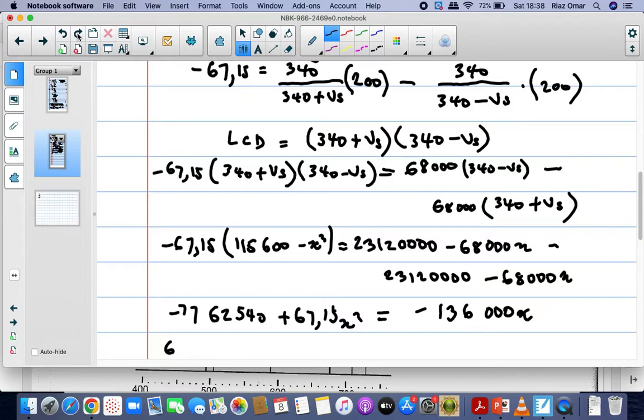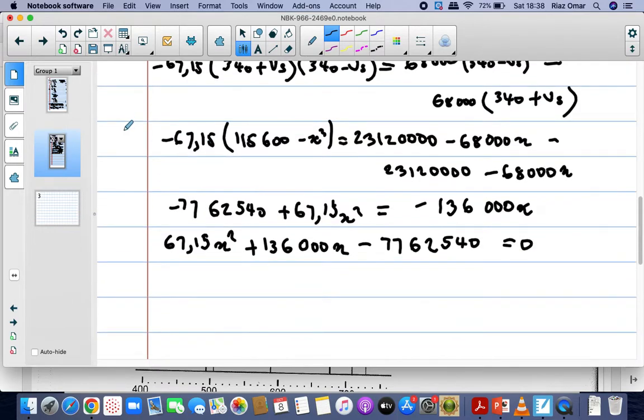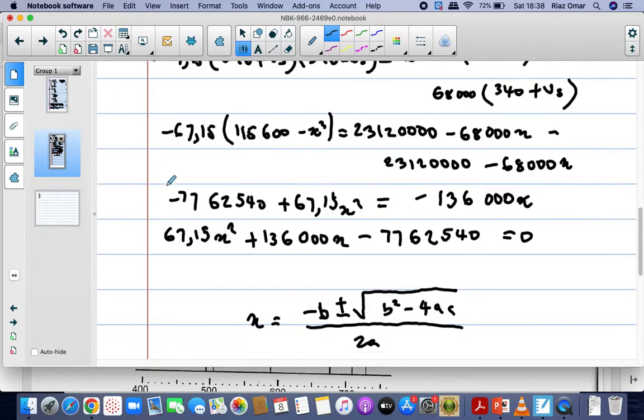So we see we've got a number, an x squared, an x, and a number itself. So we can put it all on one side, and this is what we've got: 6715x squared plus 136,000x minus 77,62540 is equal to 0. So now what we can do is use the discriminant formula: x is equal to minus b plus or minus the square root of b squared minus 4ac, all over 2a. That is what we're going to do.